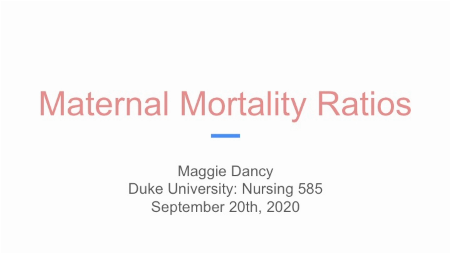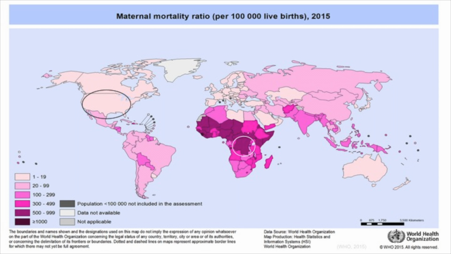For this presentation, I will be examining maternal mortality ratios from the World Health Organization between the United States and the Democratic Republic of Congo. 94% of all maternal deaths occur in low and lower middle income countries. In 2017, 86% of global maternal deaths were in sub-Saharan Africa and in Southern Asia. I selected the US because they have one of the lowest maternal mortality rates to compare to the Congo, which has one of the highest mortality rates.